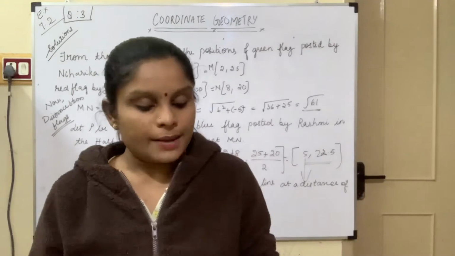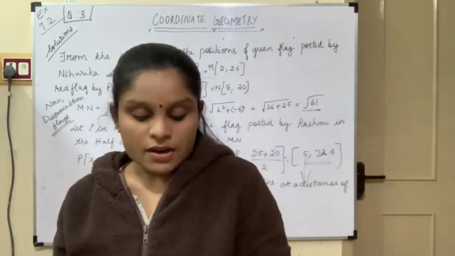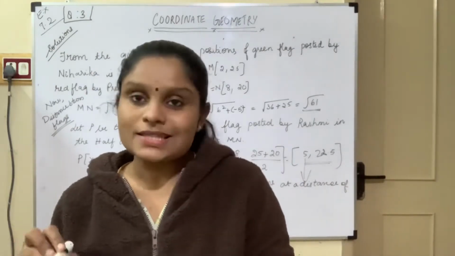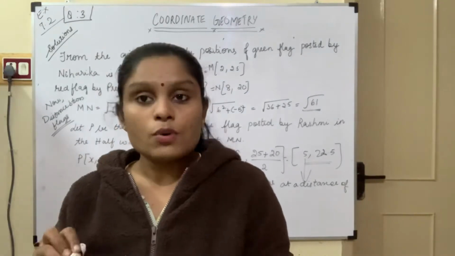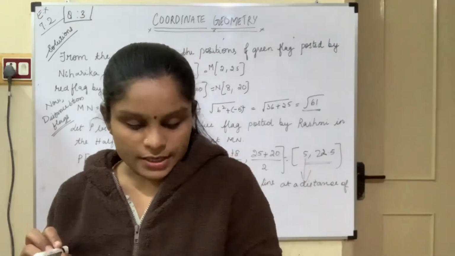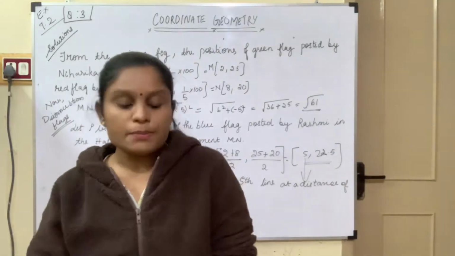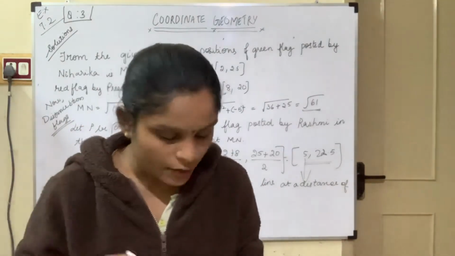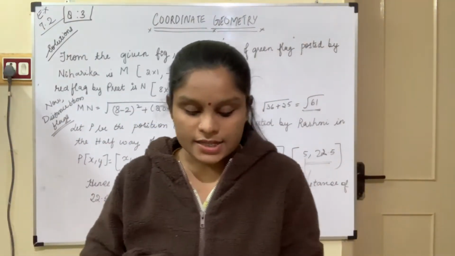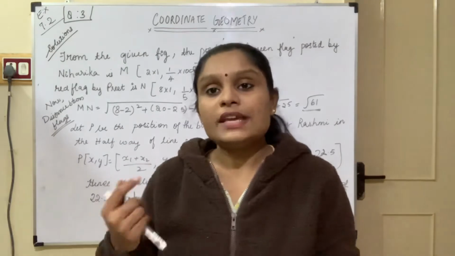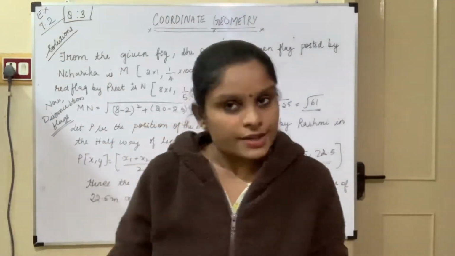Now Niharika will run 1/4 the distance A to D on the second line, and she will post a green flag over there. And Preet will run 1/5 the distance AD on the 8th line, and he will post a red flag. There is a green flag and a red flag.